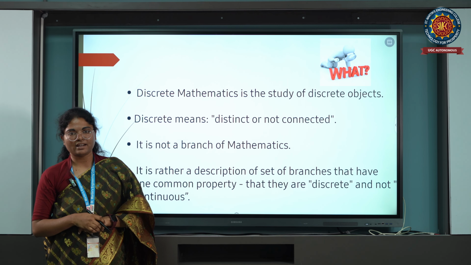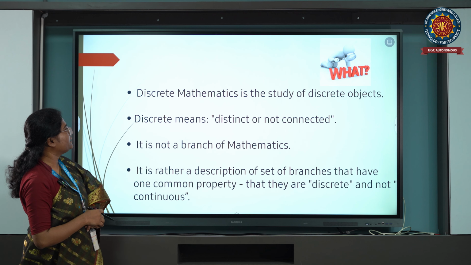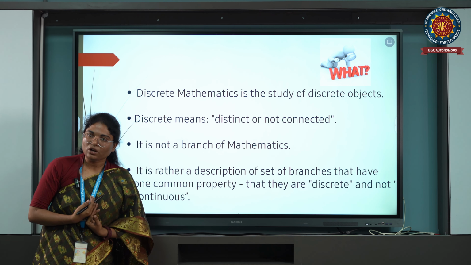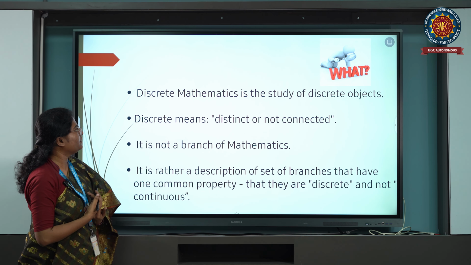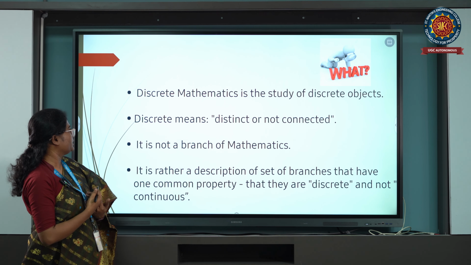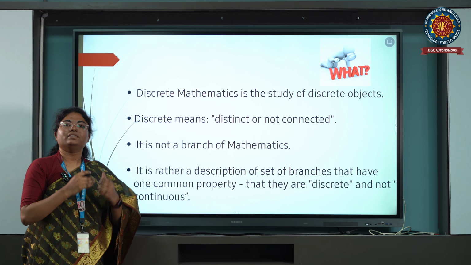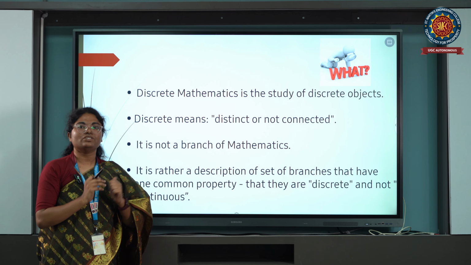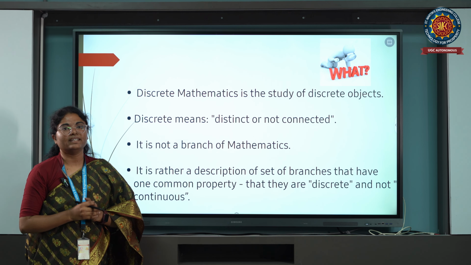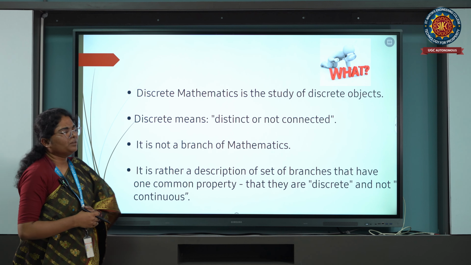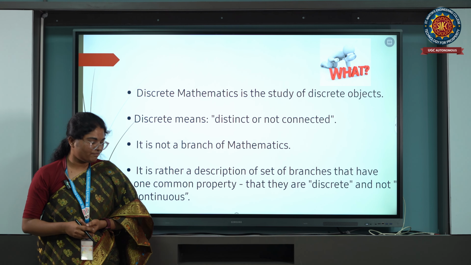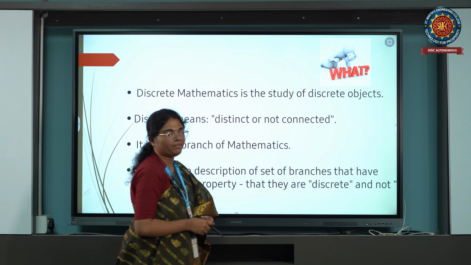Now the question arises, right? What is discrete mathematics? It is a study of discrete objects. What does discrete mean? Discrete means distinct, which is not connected. Basically, it is not a branch of mathematics.